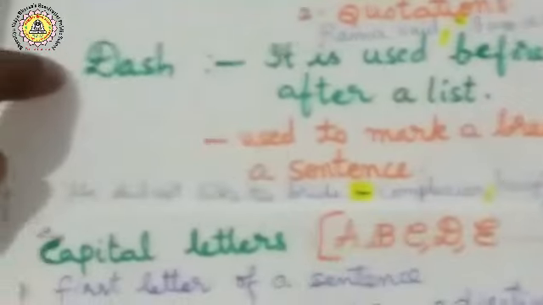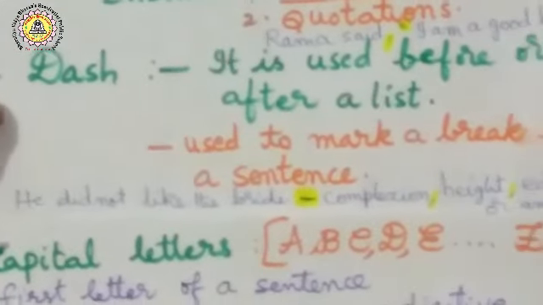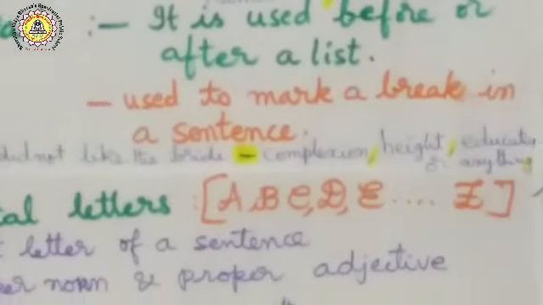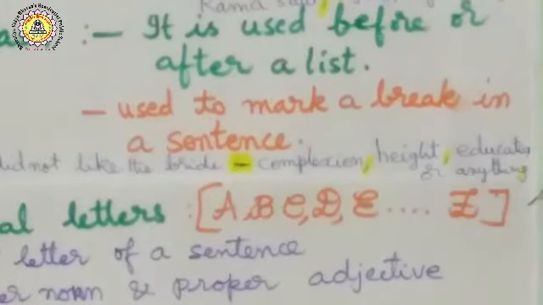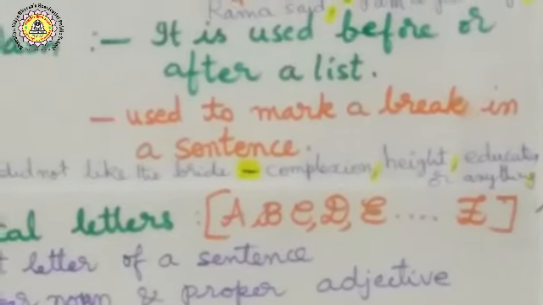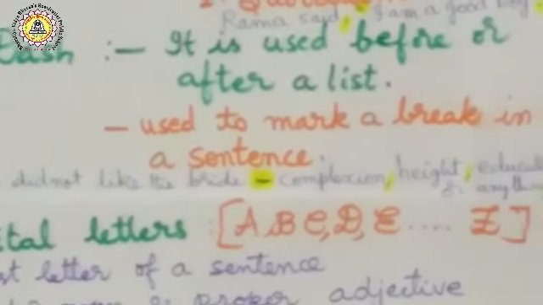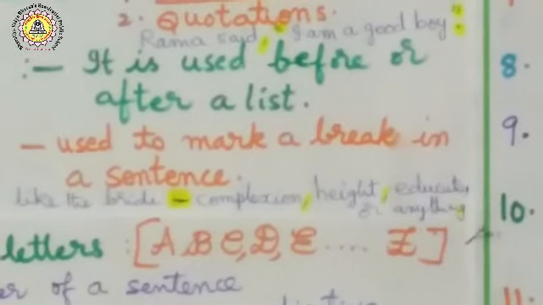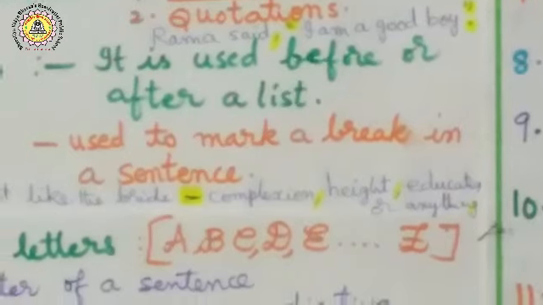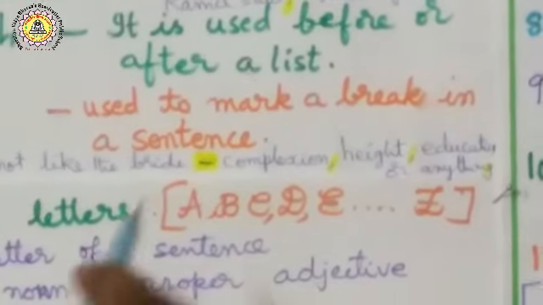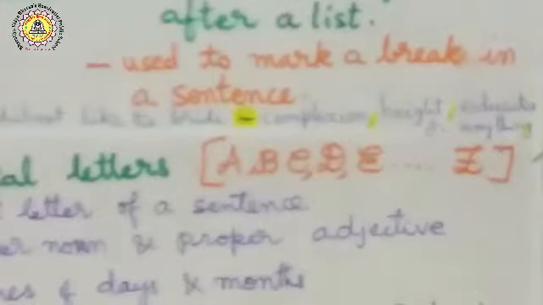Next, the dash. A dash is used before or after a list, or to make a break in a sentence. For example, he did not like the bride's complexion, height, education, or anything. This is the dash. Next, let us go to the next one, the hyphen.